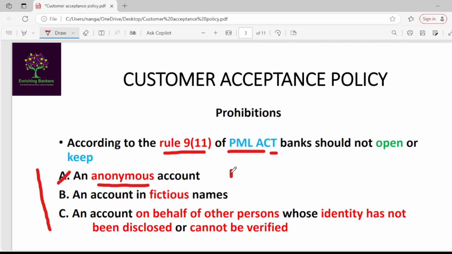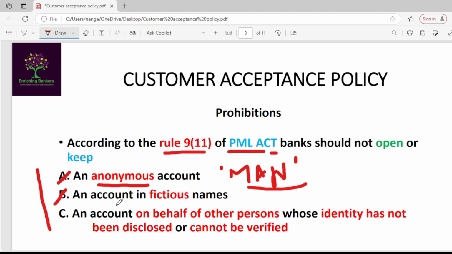For example, man is the name of an account. So nobody can be identified with the name of man. One more example, boy. Nobody can be identified with the name of boy. So that's why they are called anonymous names and anonymous accounts. So no account should be opened in an anonymous name.